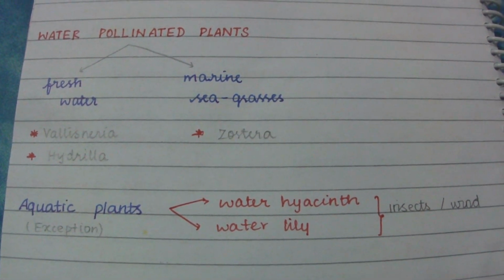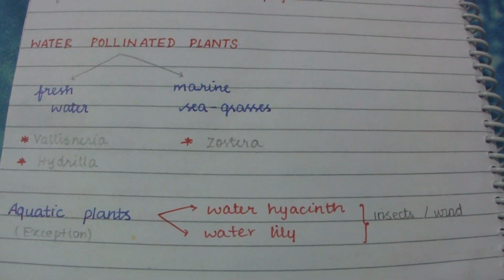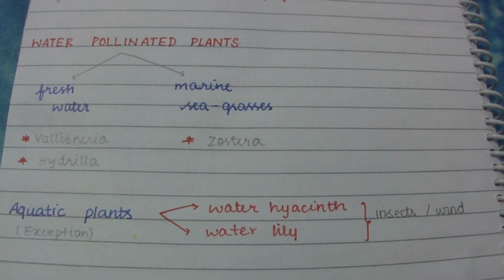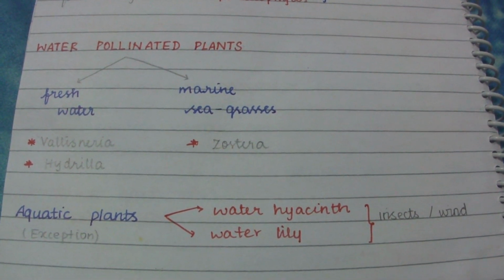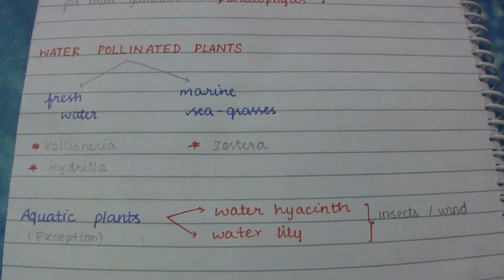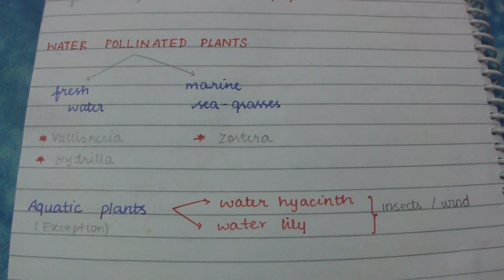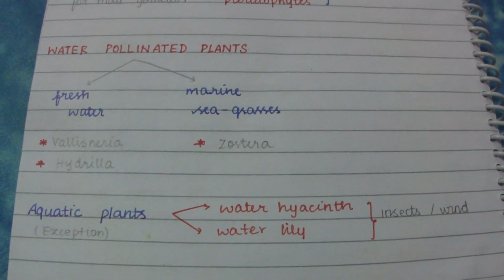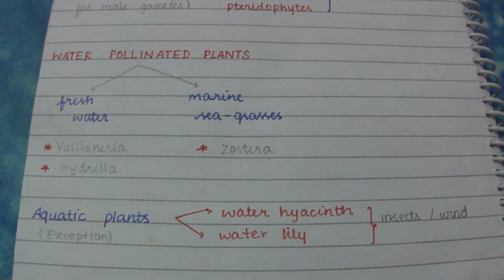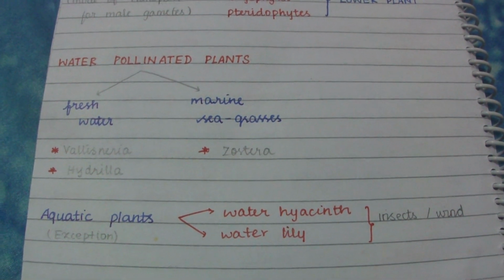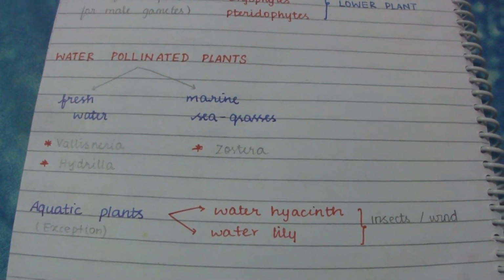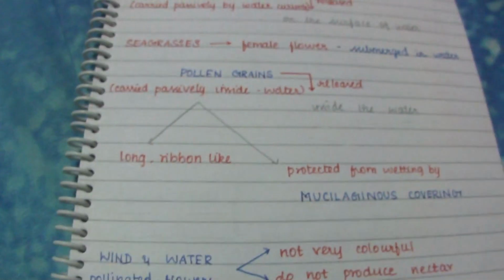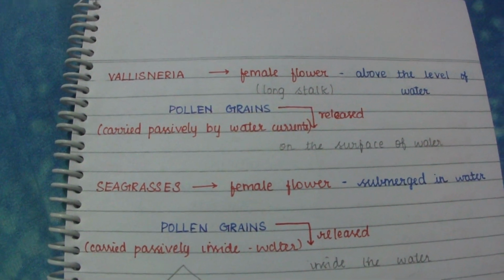Not all aquatic plants use water for pollination. In a majority of aquatic plants like water hyacinth and water lily, insects or wind are the pollinating agents, as on land. Now take Vallisneria.